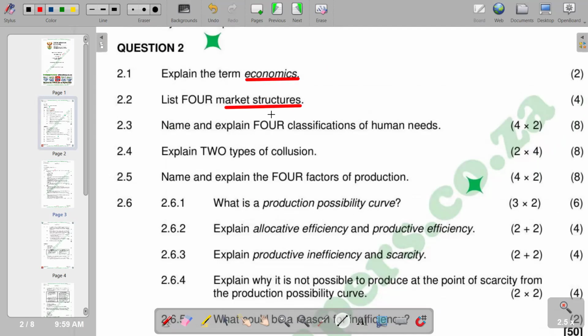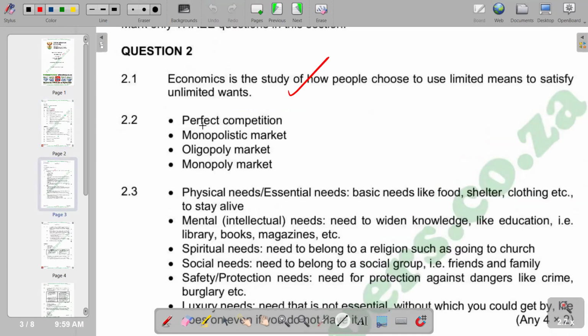In terms of our four market structures, we can have perfect competition, we can have monopolistic markets, we can also have oligopoly markets and monopoly markets. They differ in terms of the level of competition, and also in terms of the number of firms that operate in those market structures.